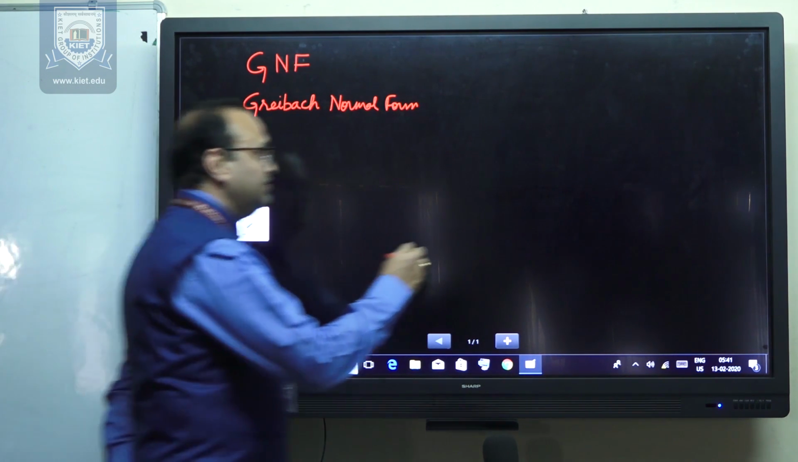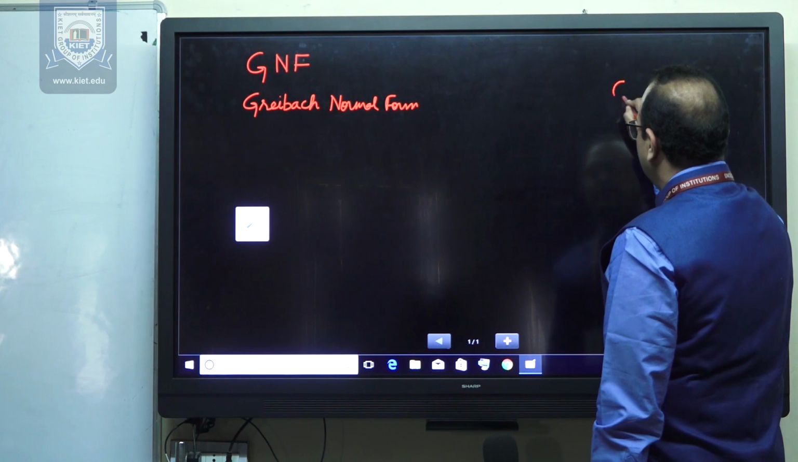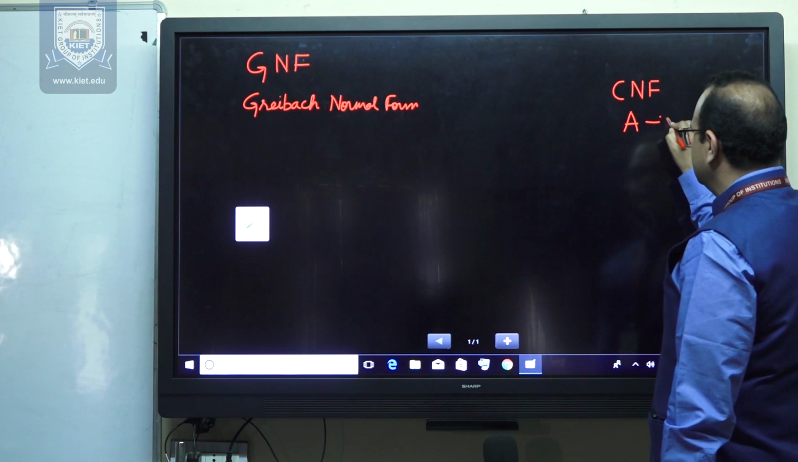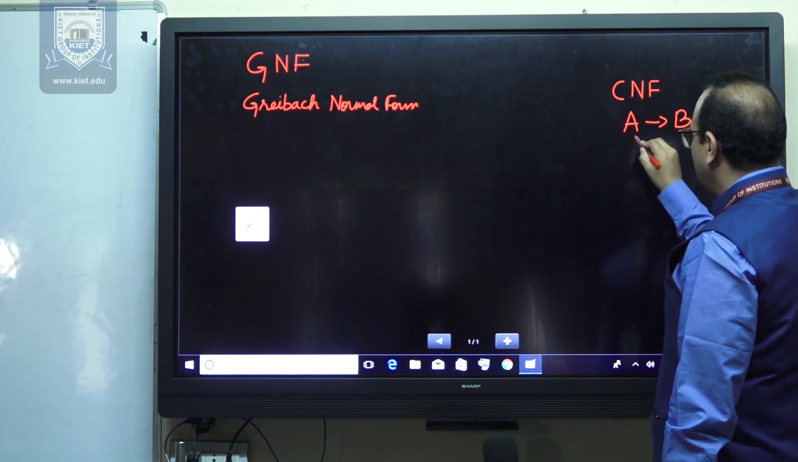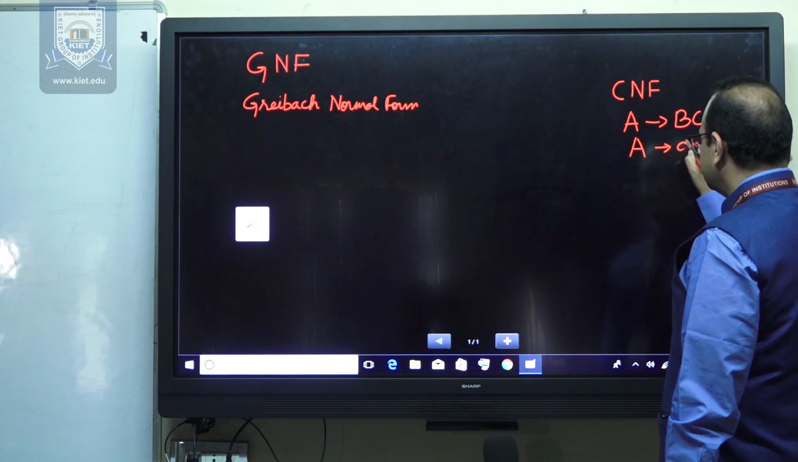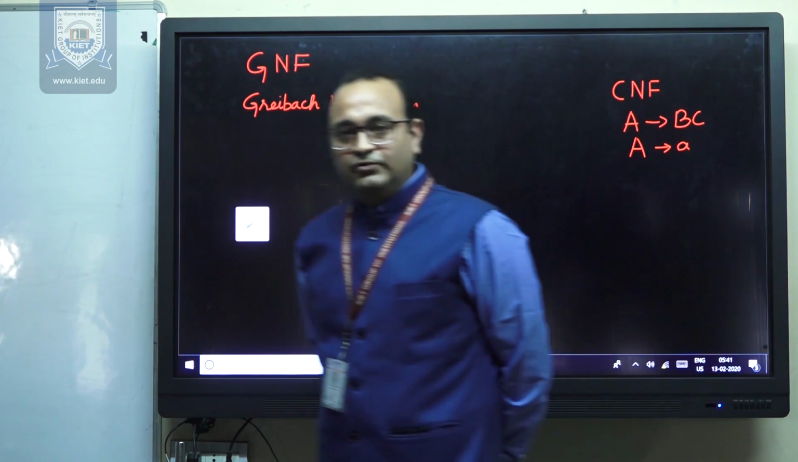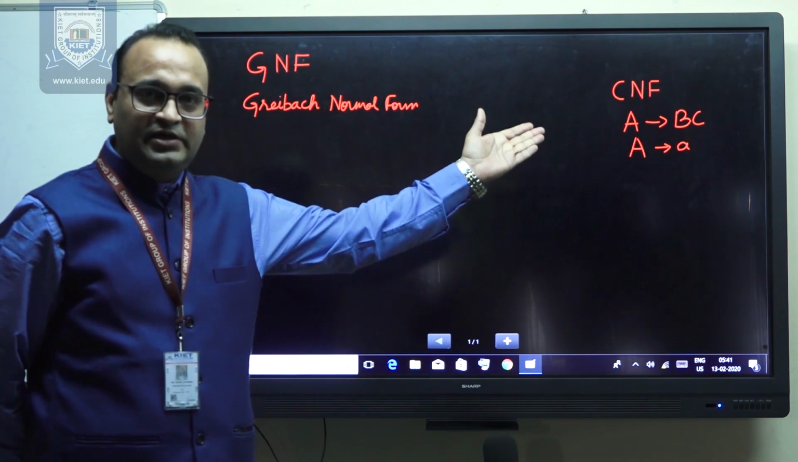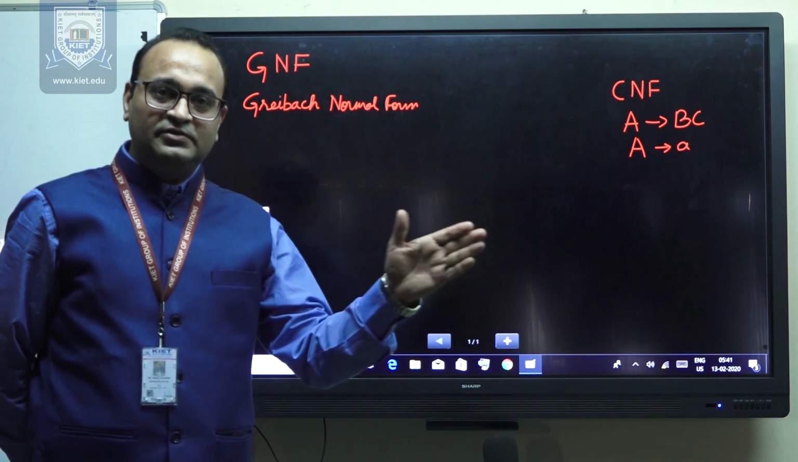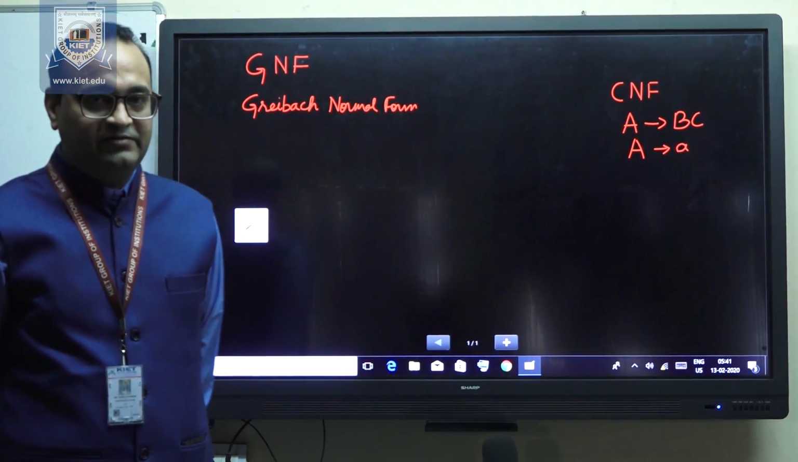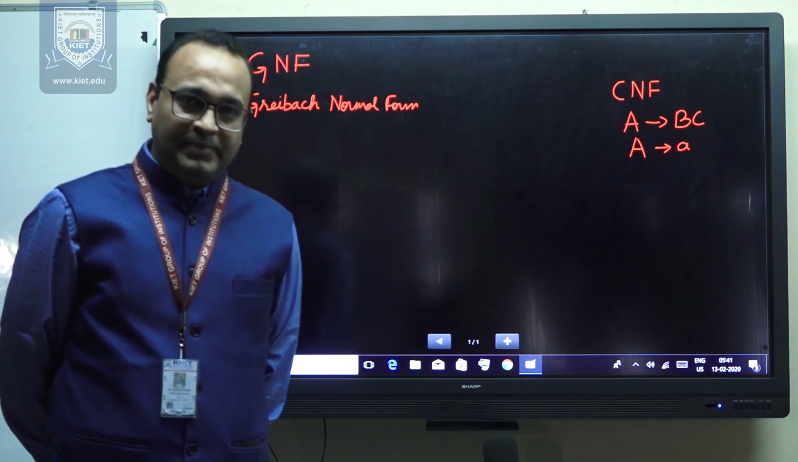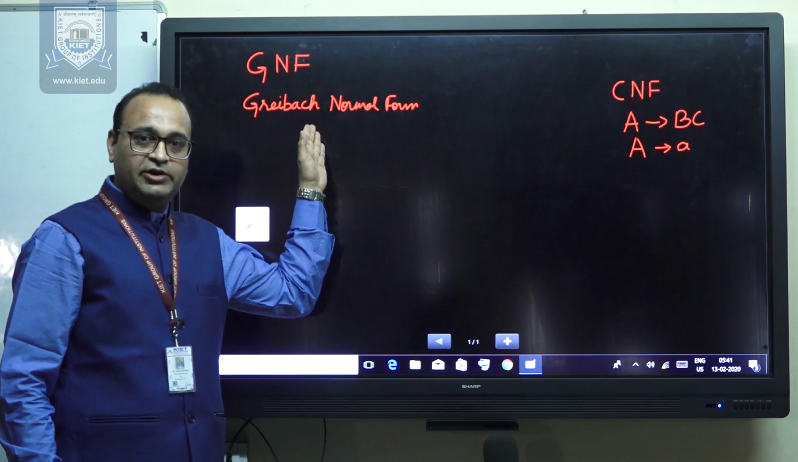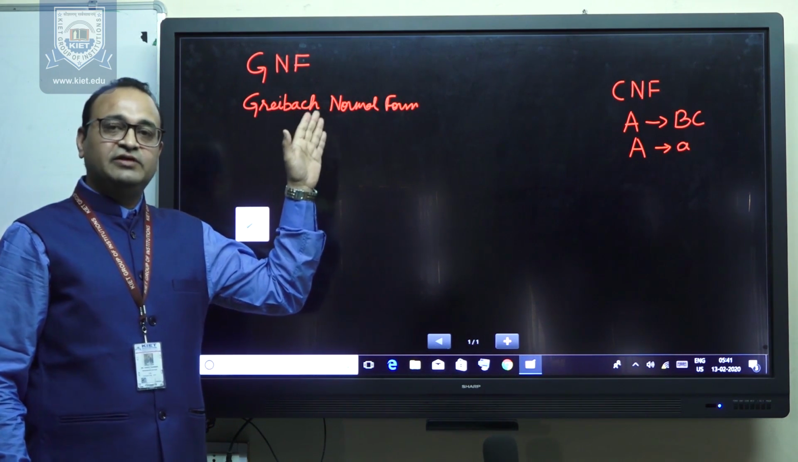So you have already seen that in CNF, productions are of this form: A derives BC or A derives terminal. It means if you have already converted your context-free grammar into this form, that is, A derives BC and A derives terminal, that form is CNF. And you have already seen that CNF is very much useful in the pumping lemma of CFL. So in today's topic, we will be converting our grammar into Greibach normal form, and we will be understanding what Greibach normal form is.